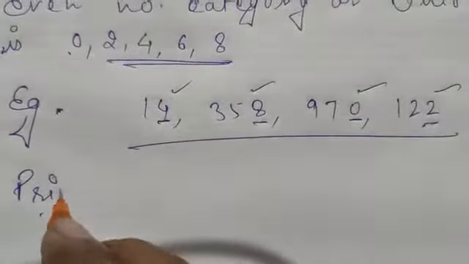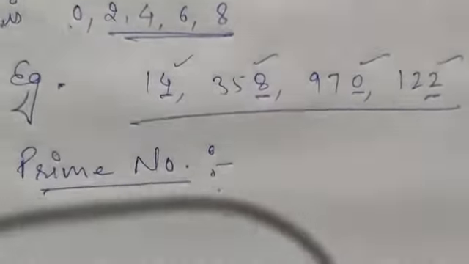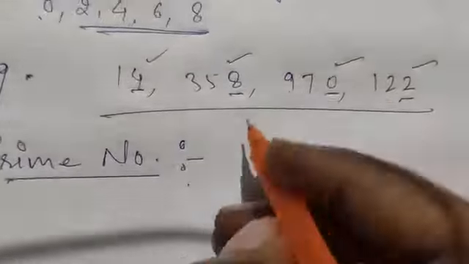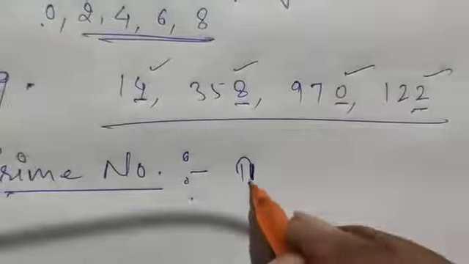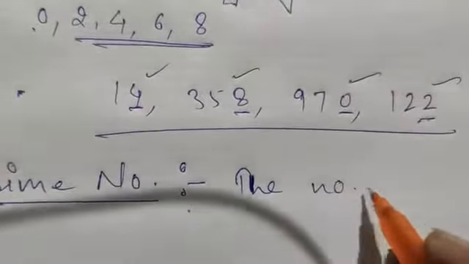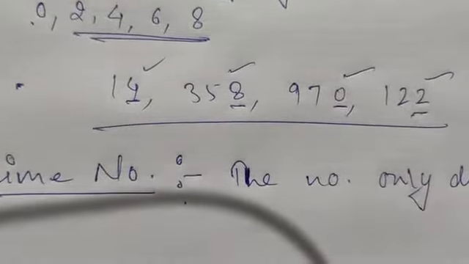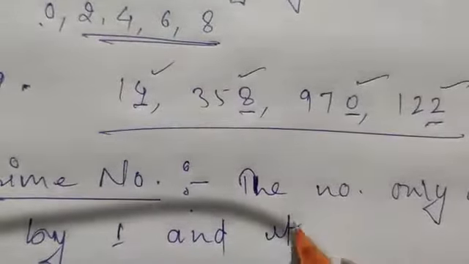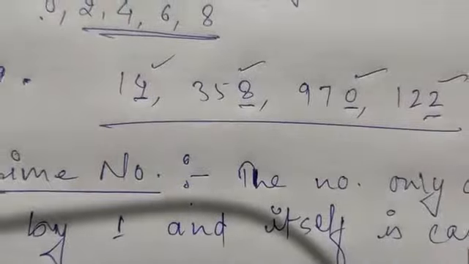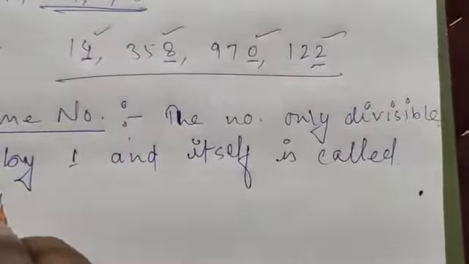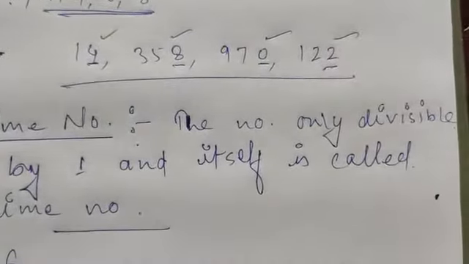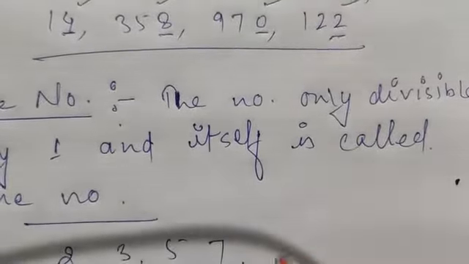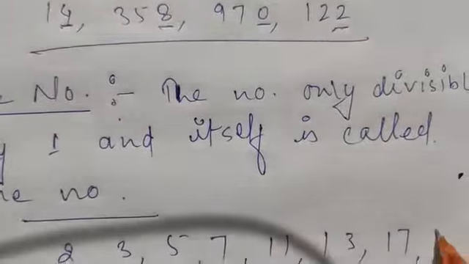Now prime numbers. So the definition of a prime number is that a number only divisible by 1 and itself is called a prime number. Example: 2, 3, 5, 7, 11, 13, 17, 19.